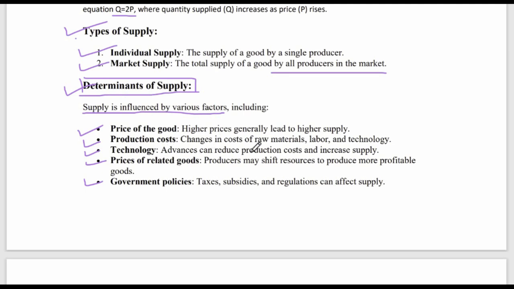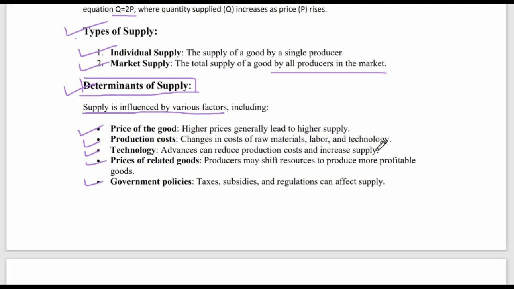So changes in cost of raw material, labor and technology also determine the supply. That is, if the raw material cost is increasing, I will buy less. If the labor cost is increasing, then I will manufacture less and produce less. If the technology cost is increasing, then I will produce less. But if the raw material cost decreases, then I may buy more and produce more. Similarly for labor and technology.